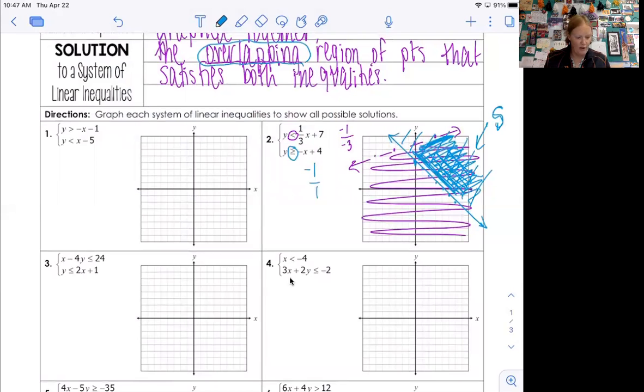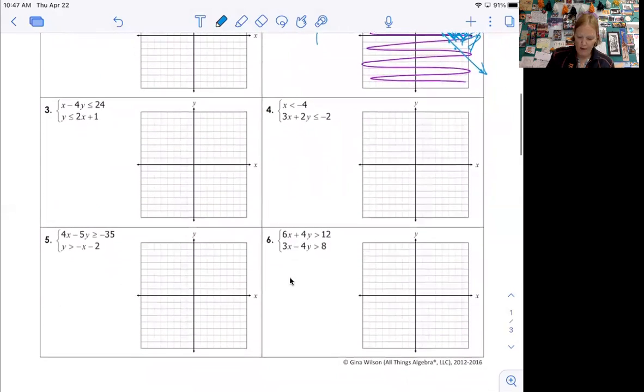Okay, cool. Let's try another one. Let's look at number 4. I wanted to do number 4 because, again, we have an equation with a single variable. If you remember from last lesson, this line crosses the x-axis at -4. So I'm going to go over to -4, 2, 3, 4, put a dot, and it's going to be a dashed line. Using my ruler, notice I say ruler a lot. A lot of people don't use their ruler, and then it's really hard to see where the solutions are because it's a crappy line. The solutions are less than that, so I'm going to shade to the left.